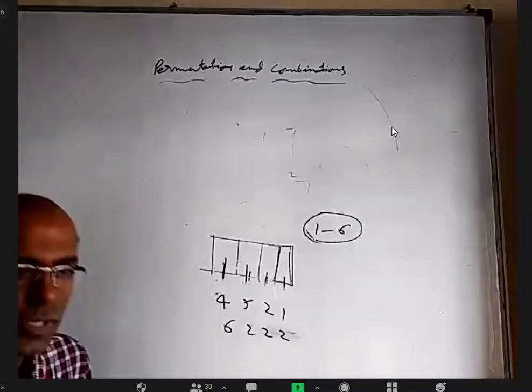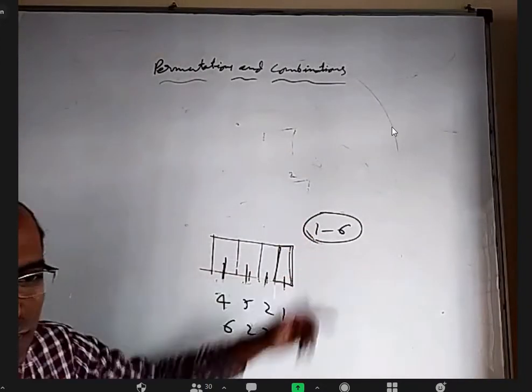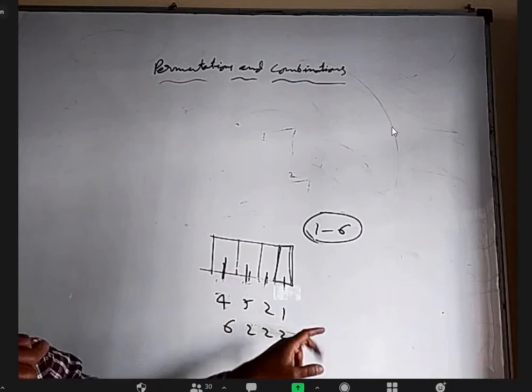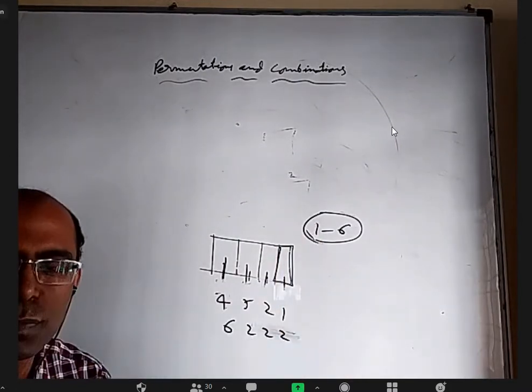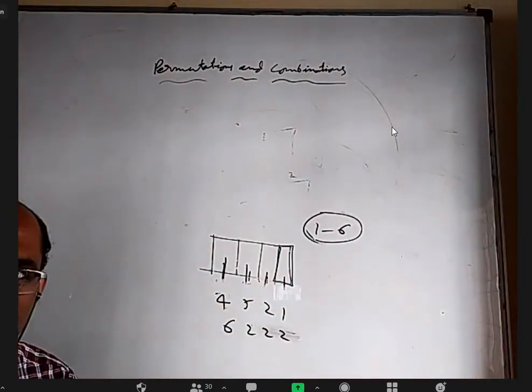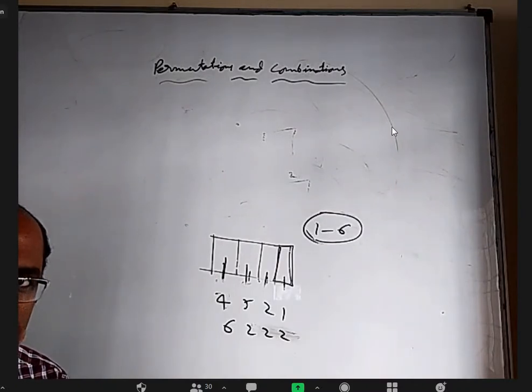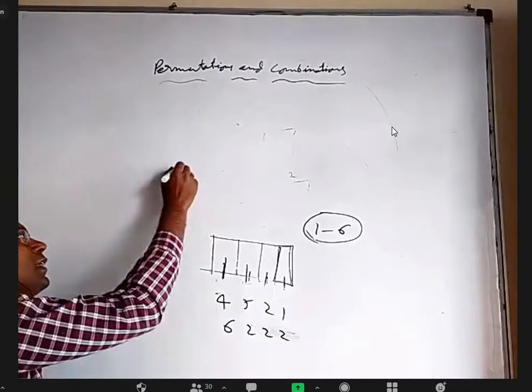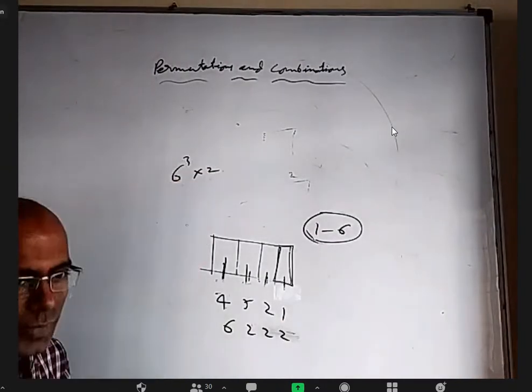Okay, at least some people told the correct answer. Let us see if now I change the data. What answer will you tell? Sir, only 1 to 6 allowed? Only 1 to 6 allowed. 7, 8, 9 not allowed. It's a 4-digit number, filled with 1 to 6, repetition allowed. It should be divisible by 3. Sir, 6 cube into 3? No. 6 cube into 2.